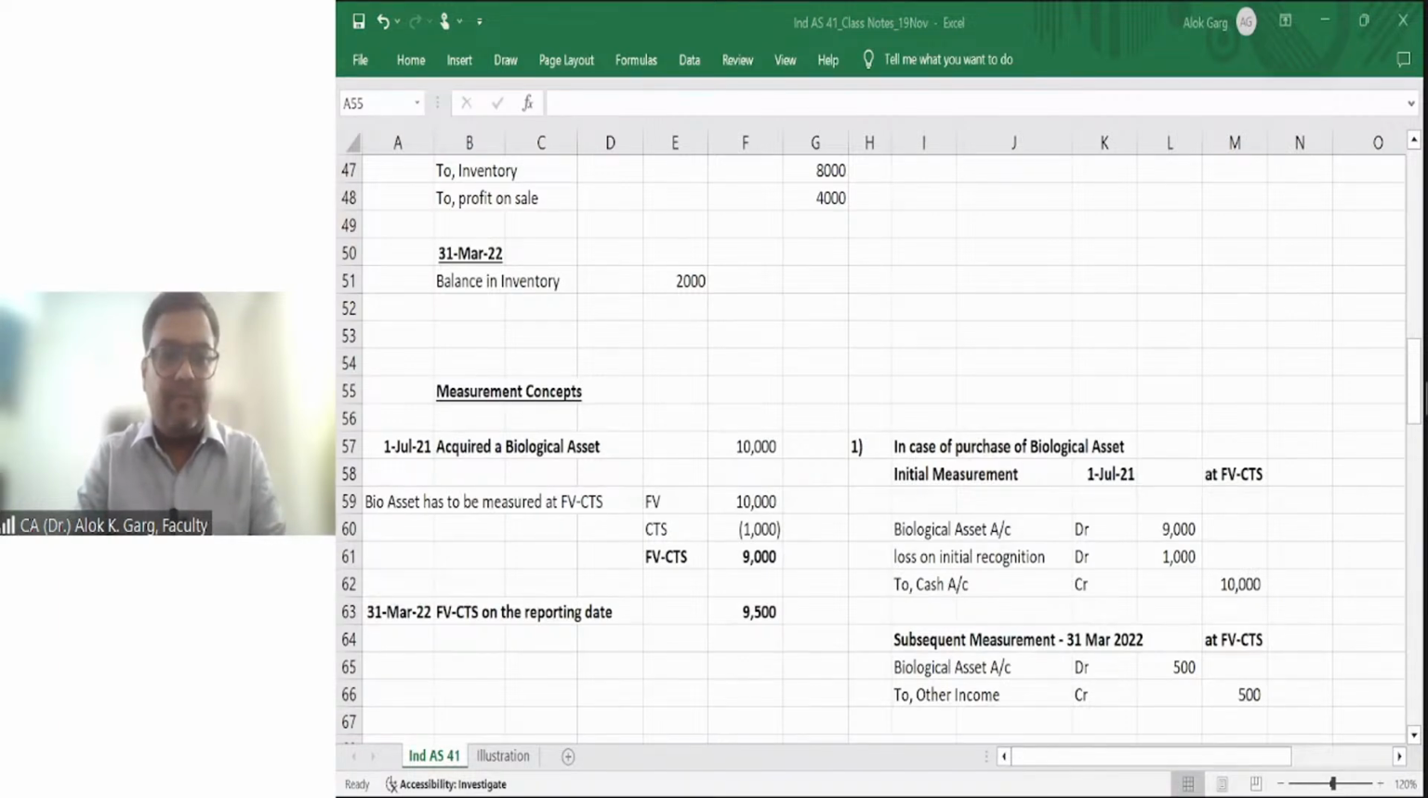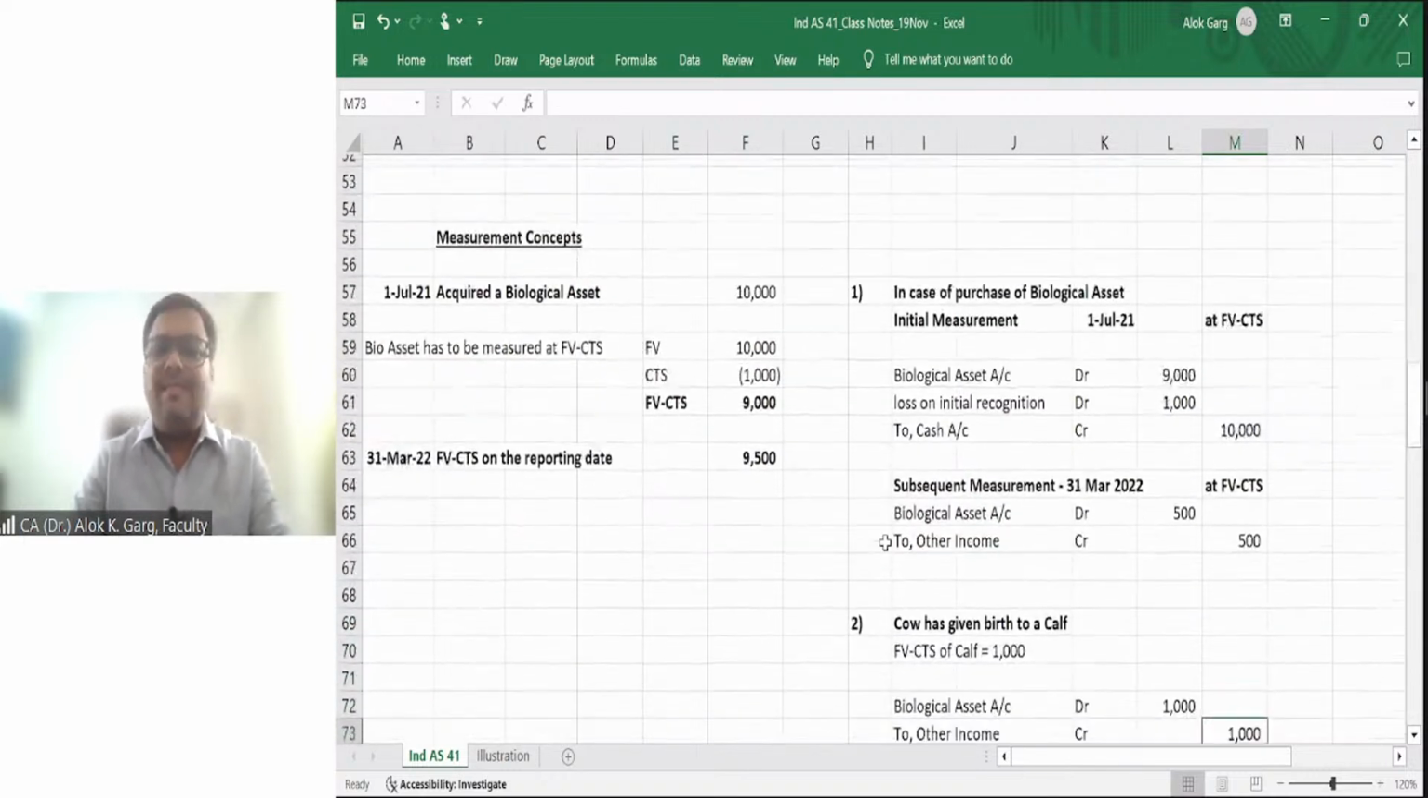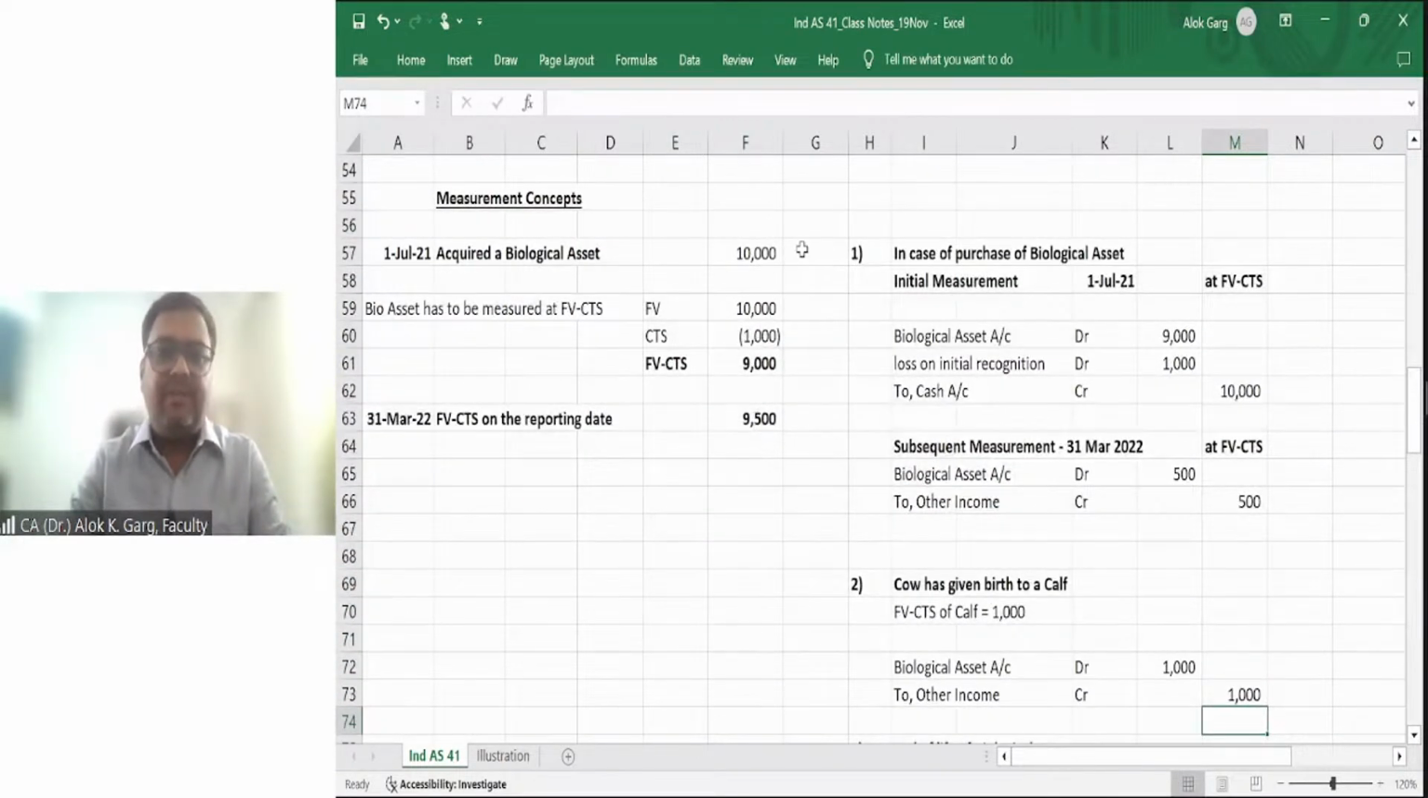Okay. So with the help of this Excel, I'll summarize this entire measurement concept, and I'll also discuss this measurement concept with the help of two, three situations. Right. These accounting entries will make everything clear here.